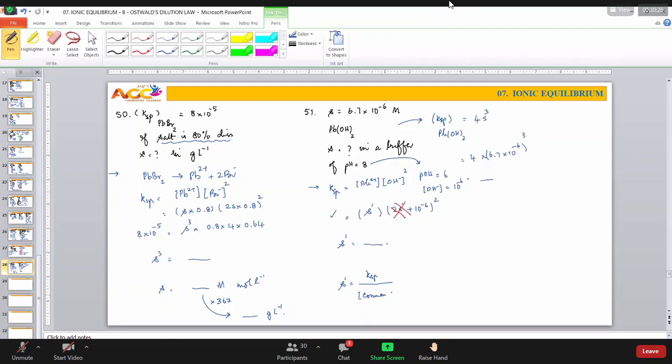Common ion, right? And then we remember that this common ion should come from strong electrolyte. Buffer is a strong electrolyte as compared to sparingly soluble salt. And this common ion should be taken with respect to this one, OH. Therefore, here we have taken square under.